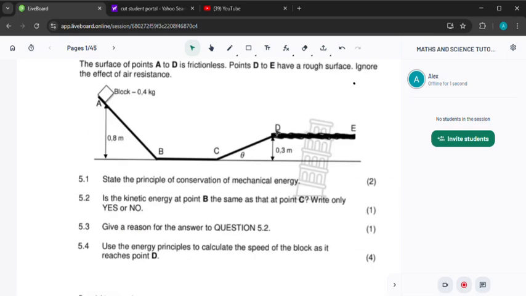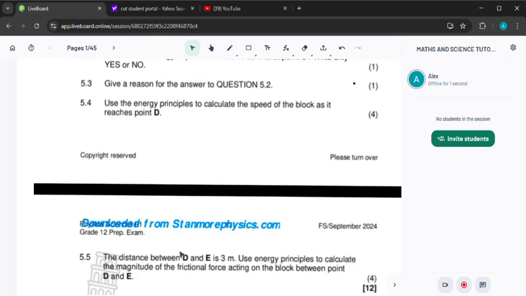The distance between D and E, there is D and E, and can you see that the surface is now rough? So it simply means that there is friction, and friction is a non-conservative force, right? So they are saying the distance between D and E is 3 meters. So that is the displacement between D and E. So we know that displacement is represented by delta x.